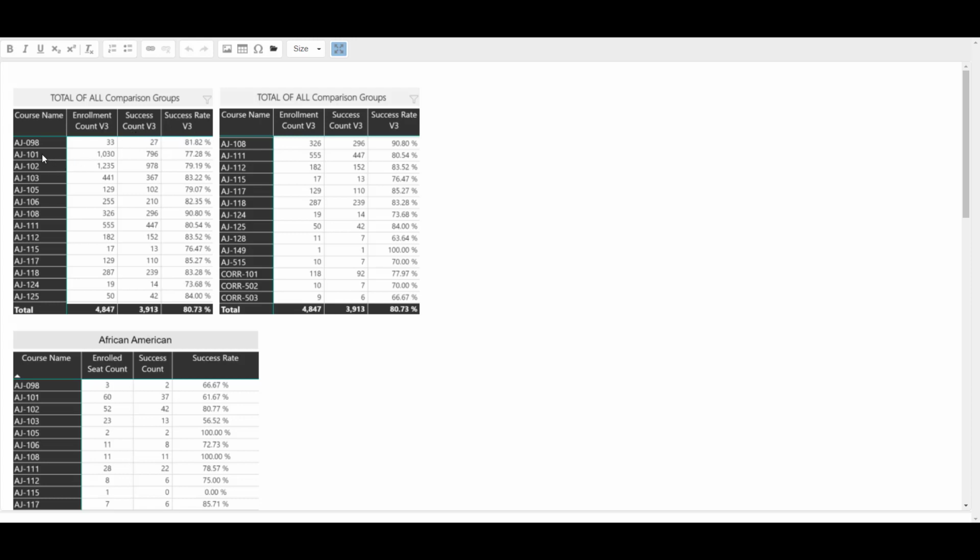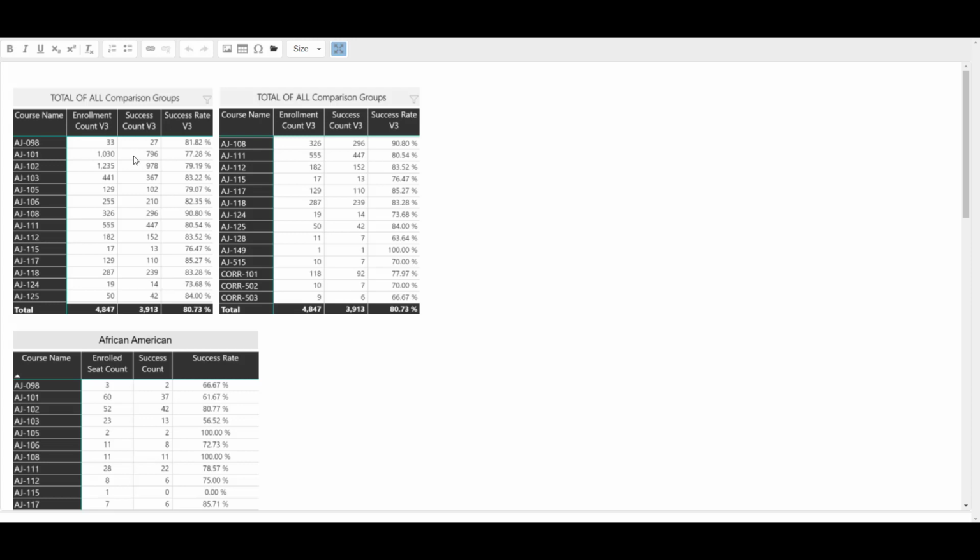For example, for AJ 101 over the academic years 2018-19, 2019-20, and 2020-21, excluding summer, there were 1,030 total seats enrolled at census, typically the third Monday of the semester. Note that if a student took the course twice over this time period, perhaps he or she took the course and didn't pass the first time but later took it again during this 3-year period, this would constitute 2 seats of the 1,030. Of these 1,030 seats, 796 were successful. The students earned an A, B, C, or credit for the course.